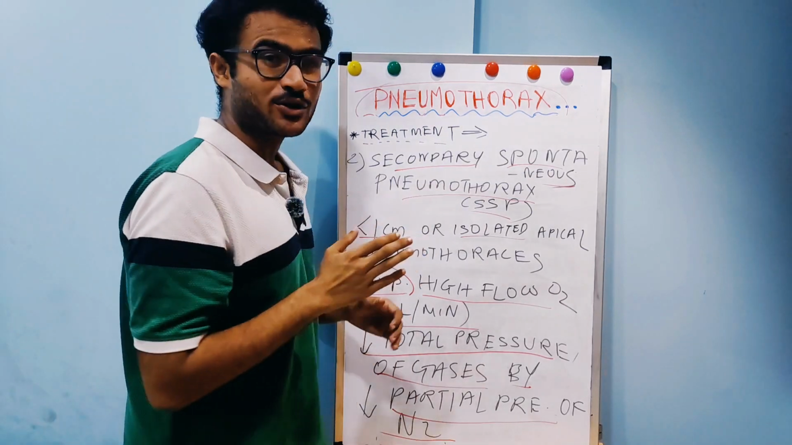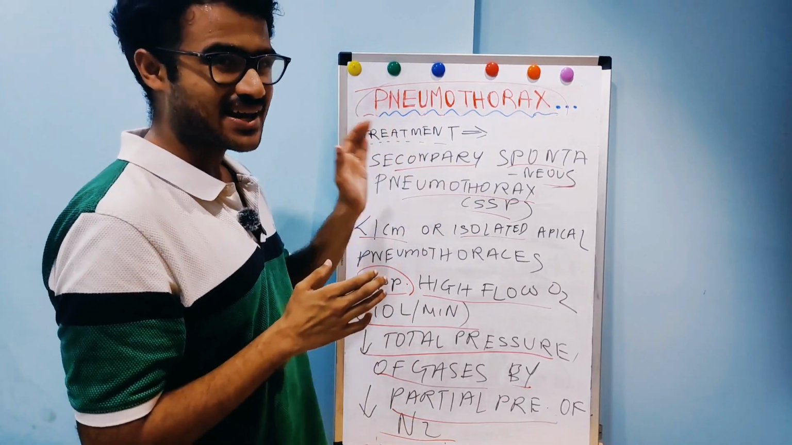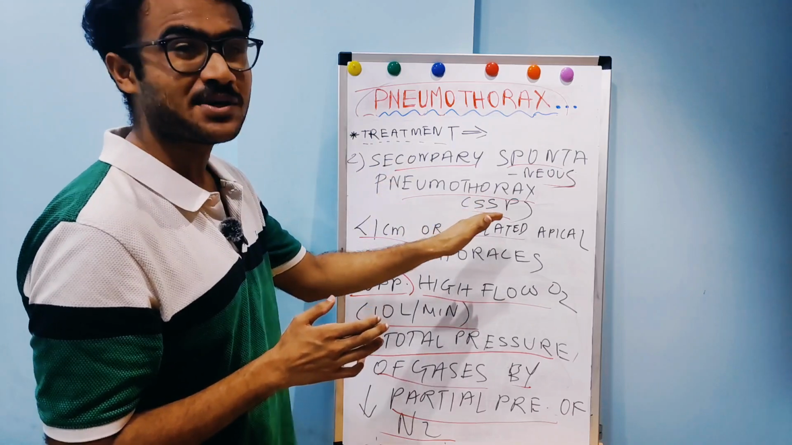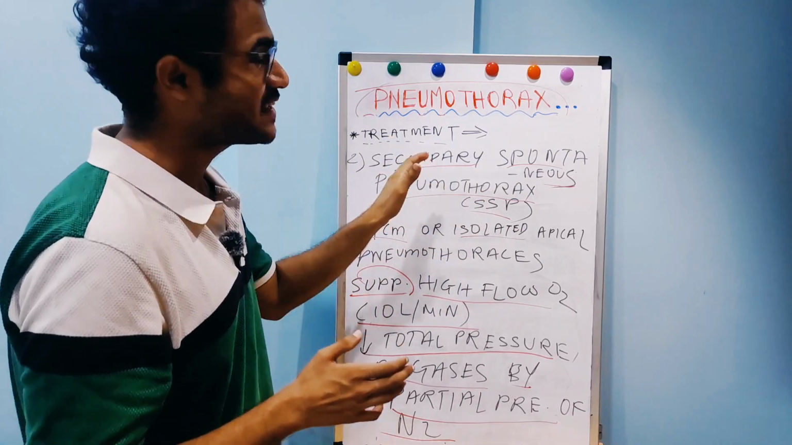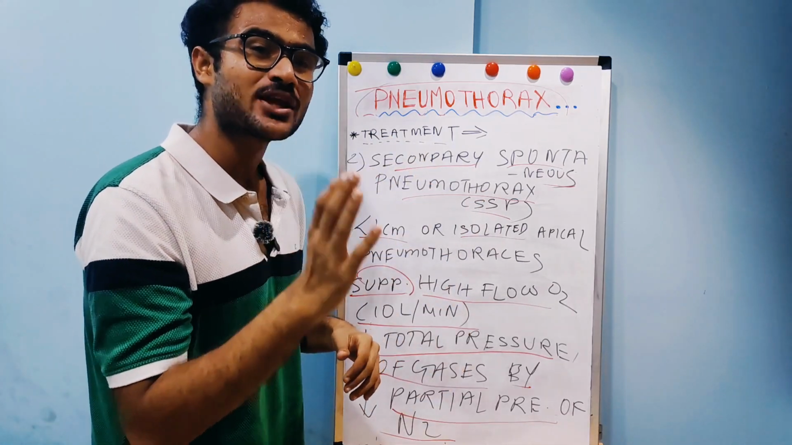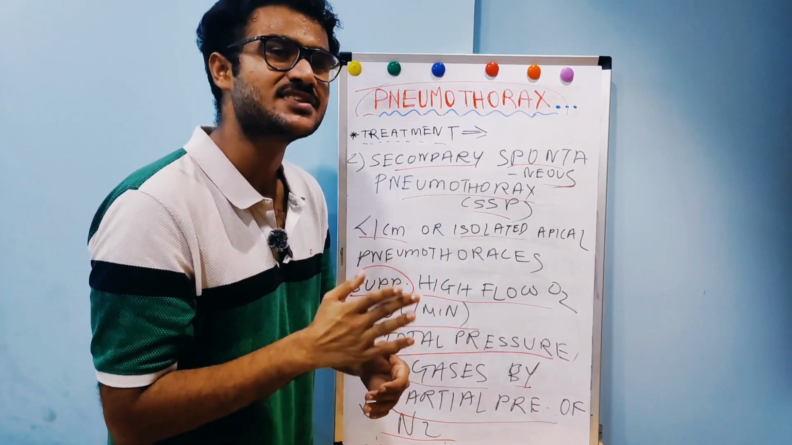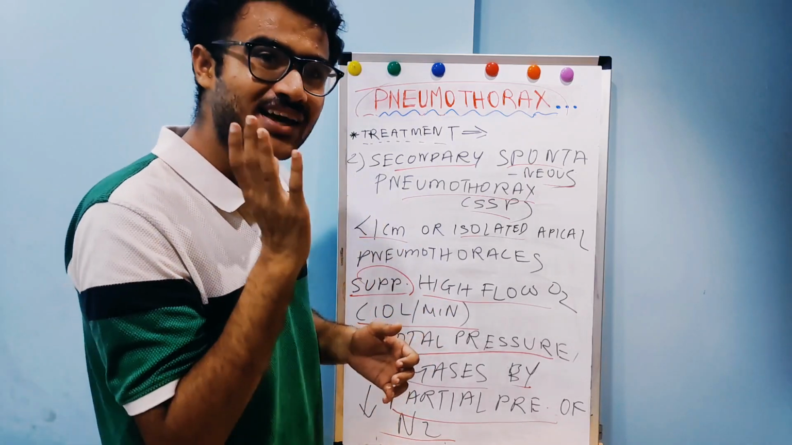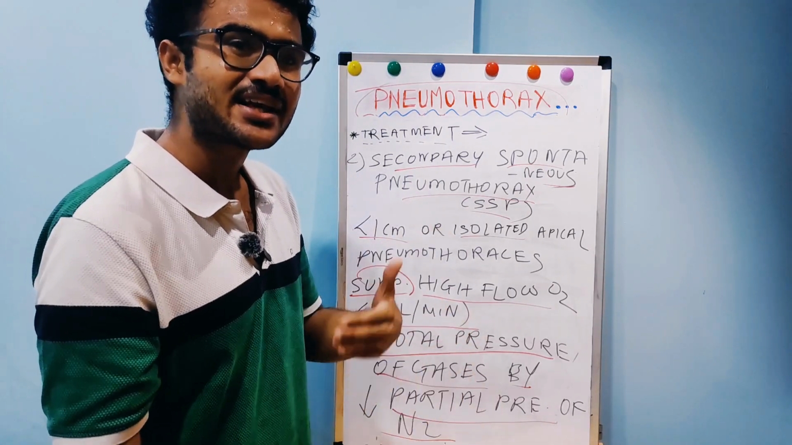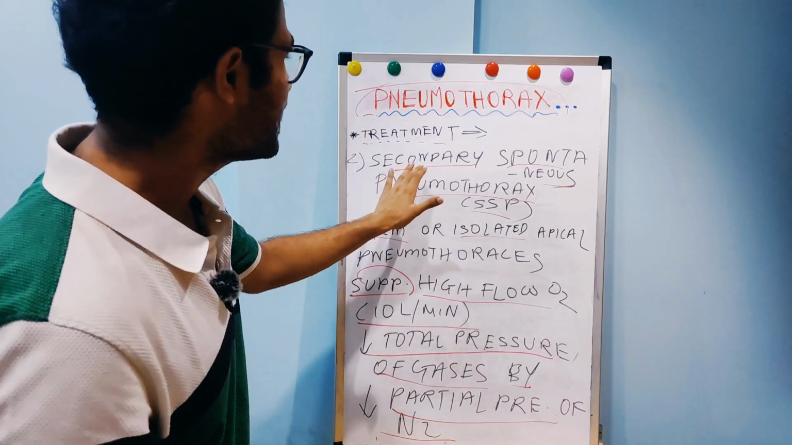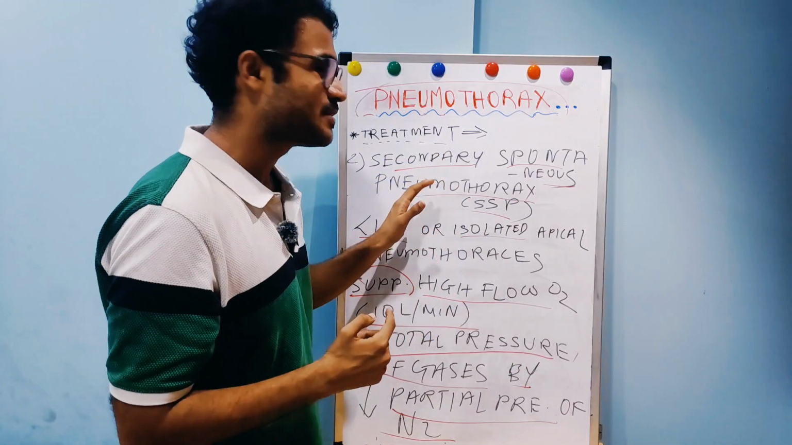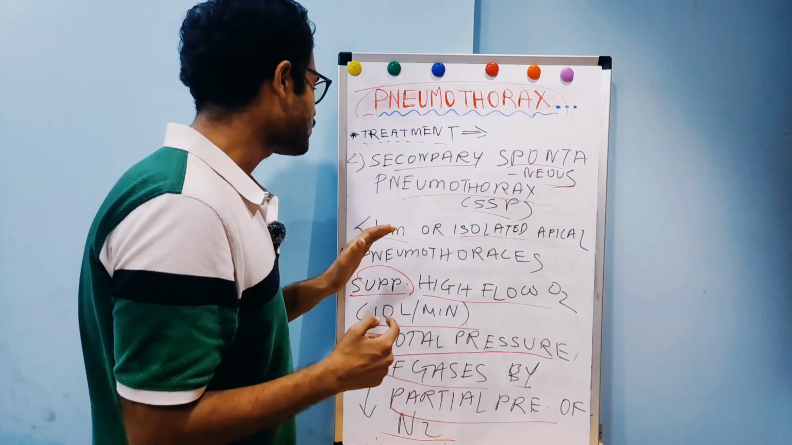Now I would be talking about how to treat secondary spontaneous pneumothorax, SSP. This means there is an underlying lung disease, and pneumothorax is caused because of it, like COPD, bronchial asthma, suppurative lung disease, cavitary active pulmonary TB. I have discussed this in the previous class. So this is secondary spontaneous pneumothorax.